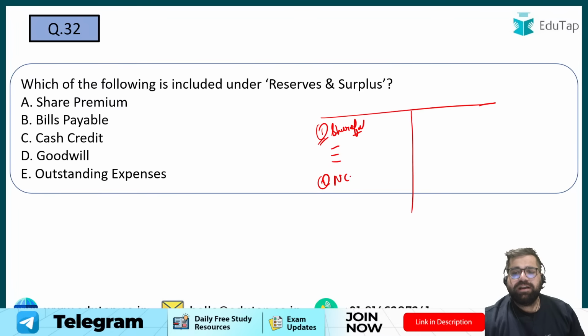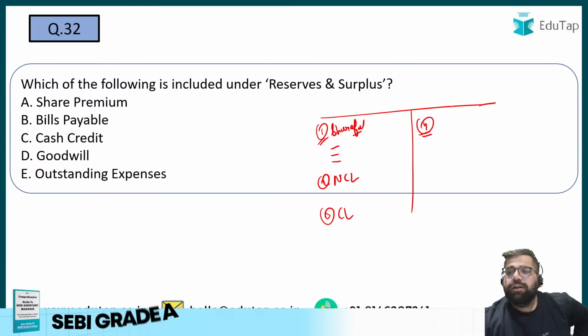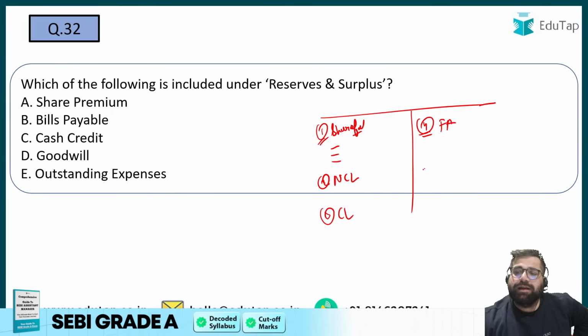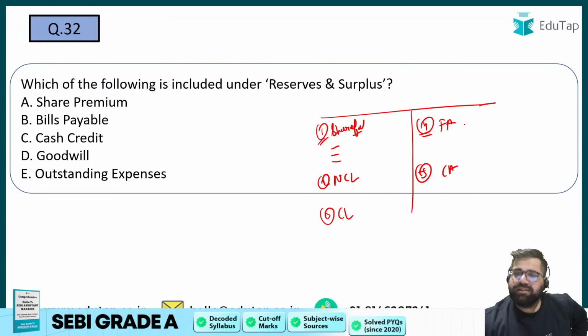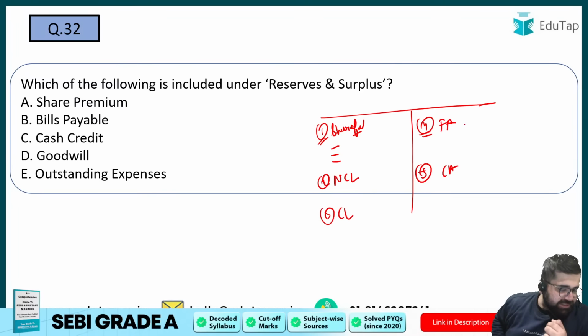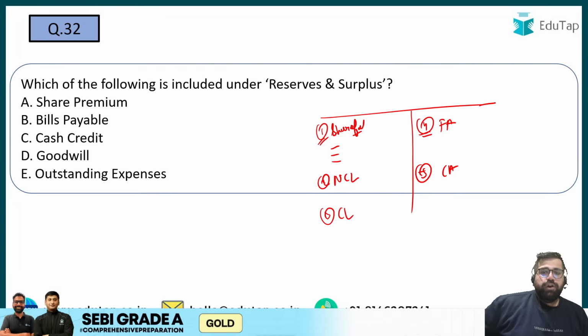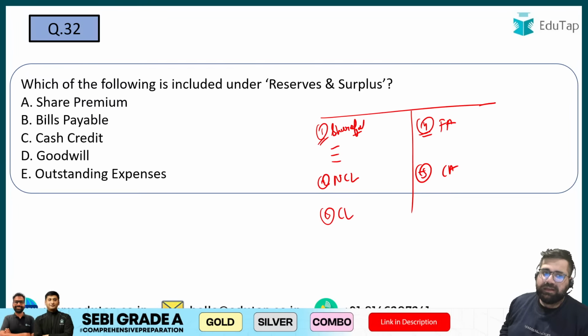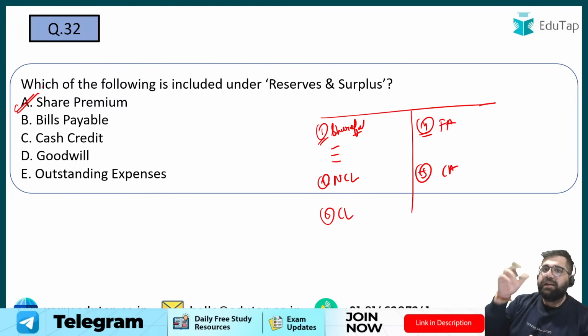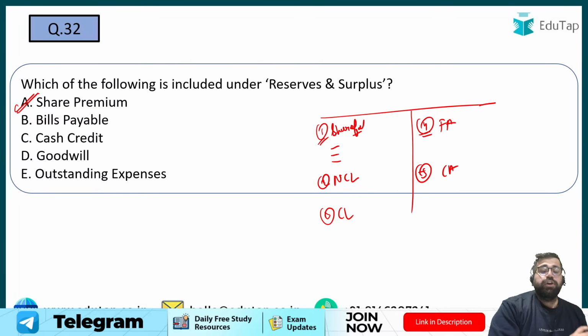Then you have non-current liability, which includes your long-term debt. And then on the third point, you have your current liabilities. Fourth, which is on the asset side, you have your fixed asset first, and then you have your current assets. This is a simple way to understand balance sheet. Which of the following is included in the reserve and surplus? Yes, the correct answer will be share premium, which is added to the securities premium reserve, which is a part of your shareholder fund.